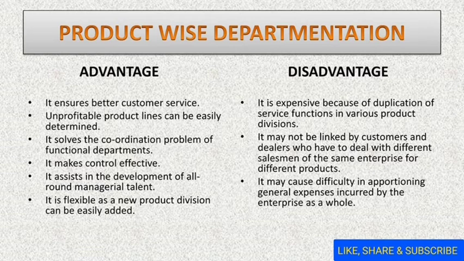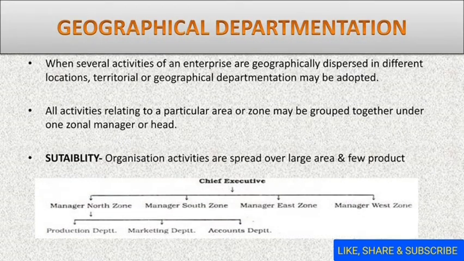Now the next one is geographical departmentation. It means you are dividing the departments on the basis of the geographical territory of the business activities. It is said to be departmentation by geographical territory or location. So this departmentation is important where the organization's activities are spread over a large area and the products are few.